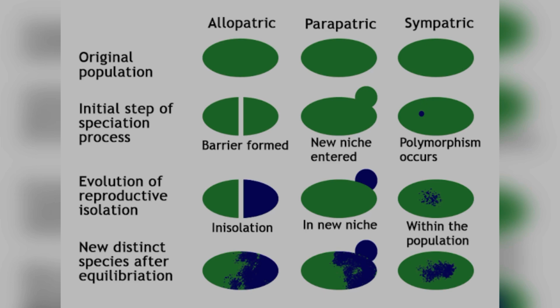In allopatric, a geographical barrier, for example, a river got formed in between a mountain. So any geographical barrier, it divided original population into two populations, maybe a river or a canyon or a road got constructed. So whatever the reason is, now both the populations cannot come closer to each other, so they cannot interbreed among themselves, so they will become new species.